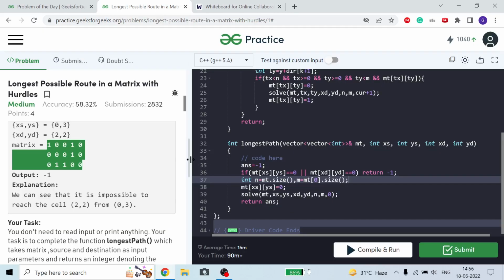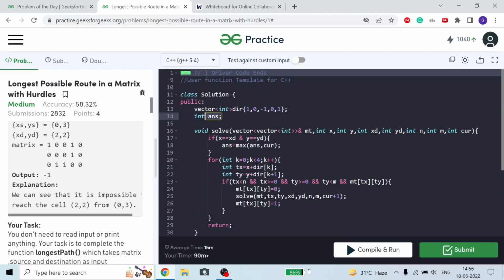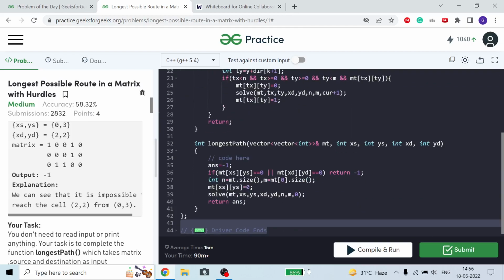So now let's see the code. So first of all, we take an answer as a global variable, and this is my direction. Now how I am taking direction, I will tell you. I am adding two conditions. If my source node or my destination node is equal to 0, means I cannot reach anywhere. I can never reach that destination if my source or destination is equal to 0, means a hurdle. Then I simply return minus 1.